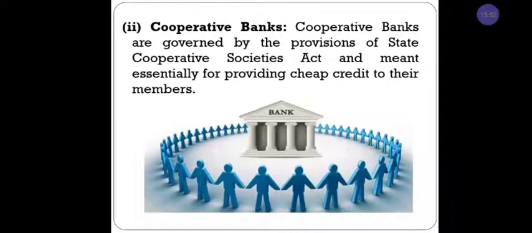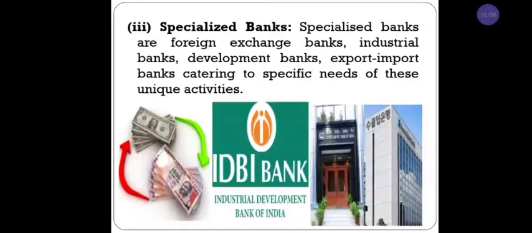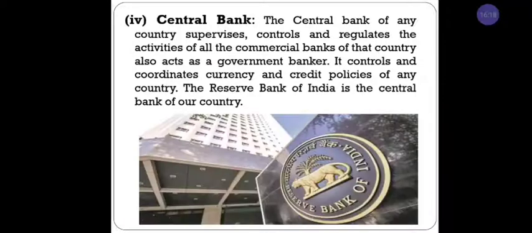Cooperative banks follow the Indian Cooperative Societies Act 1912, and they provide credit facilities to their members at a reasonable rate of interest. Specialized banks are of four kinds: foreign exchange bank, industrial bank, development bank, and export and import bank. These are the four kinds of specialized bank.